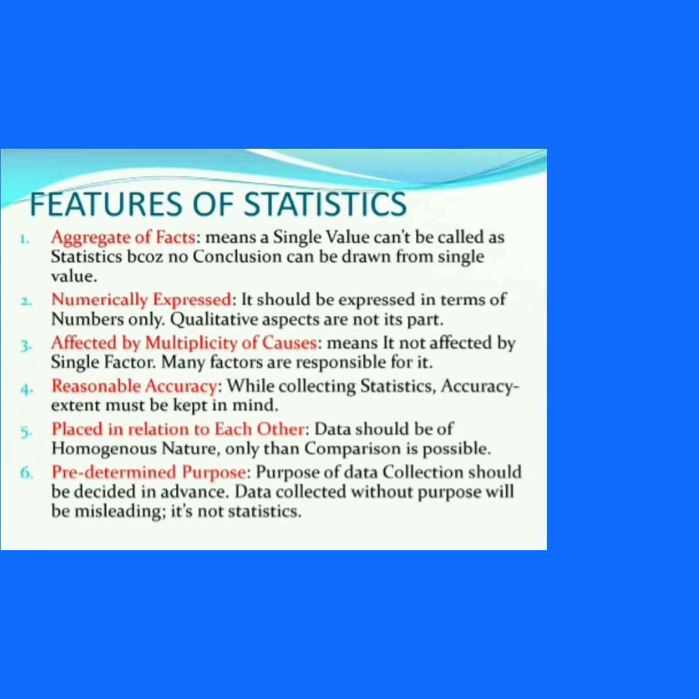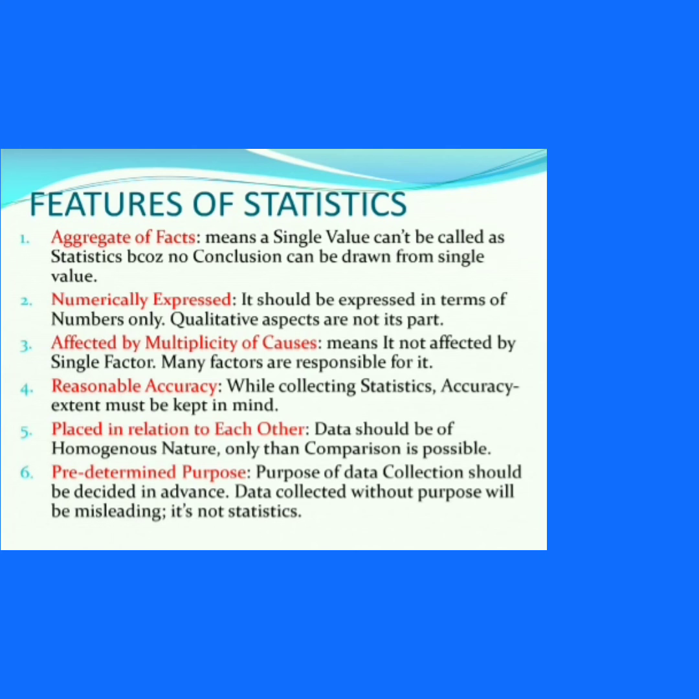Second is numerically expressed. It means these facts should be presented or expressed in terms of numbers. Qualitative aspects, for example intelligence, for example beauty, these are qualitative aspects, and these aspects can't be expressed in numbers, so these are not a part of statistics.